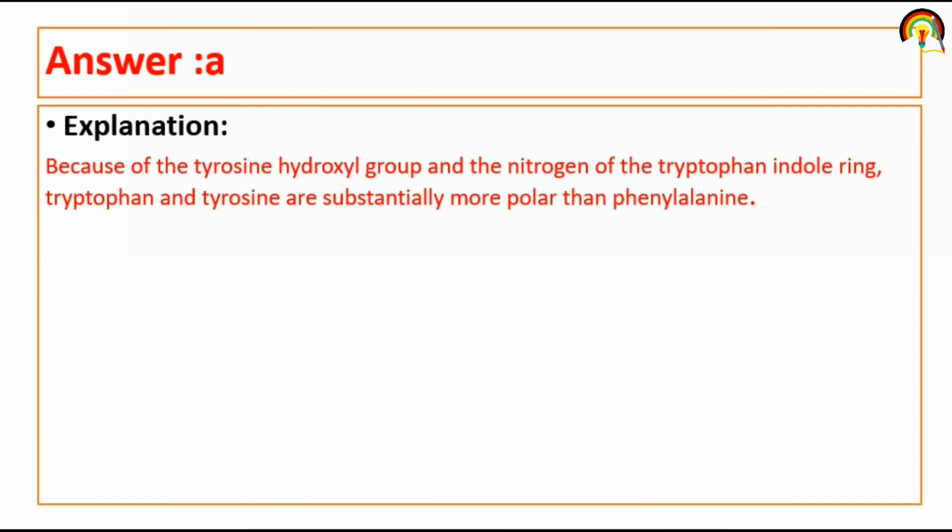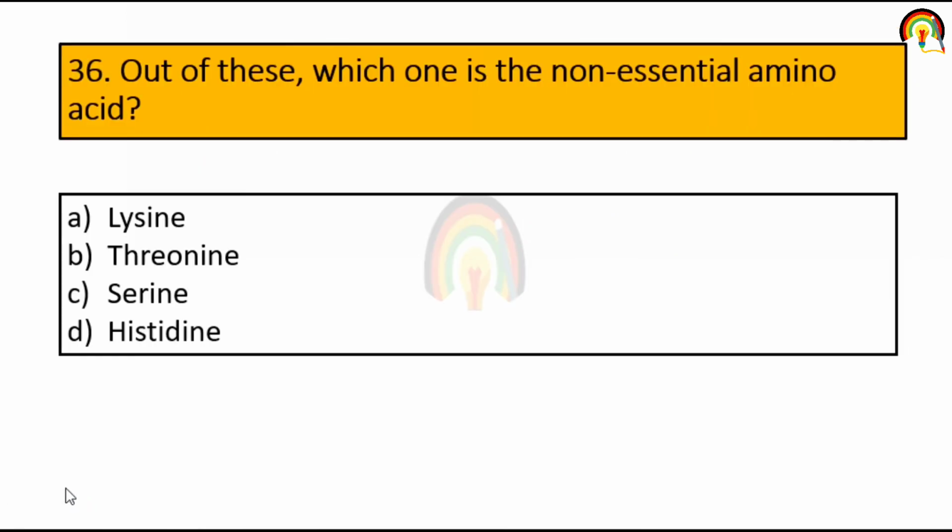Because of the tyrosine hydroxyl group and the nitrogen of the tryptophan indole ring. So the indole ring is present in tryptophan, which is an aromatic amino acid. So this is important: tryptophan and tyrosine are more polar than phenylalanine.